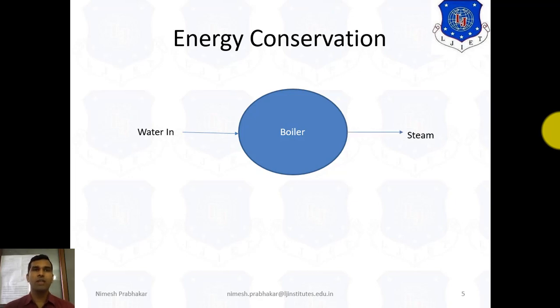To convert this water into steam, we have to give some energy, like some heat. Then it is possible to convert water into steam. In a steam engine we give coal as energy, as a fuel. So here we give some energy supply.